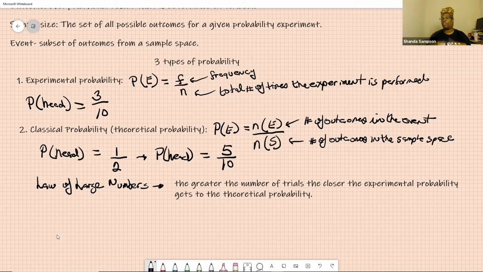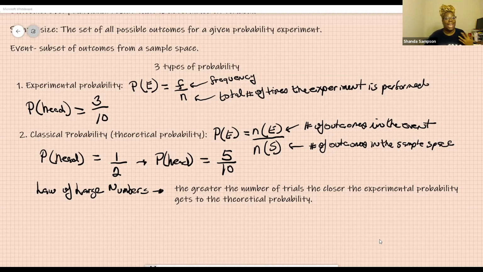So if I have 30 of you in class and you're all throwing coins, so I have 30 people throwing 10 coins, that's 300 throws. With that being the case, more probable than not, we'll get closer than that 3 out of 10. So that's the law of large numbers, that the more we do the experiment, the closer that gap will close, and that experimental probability will approach that theoretical probability that you knew would always happen.